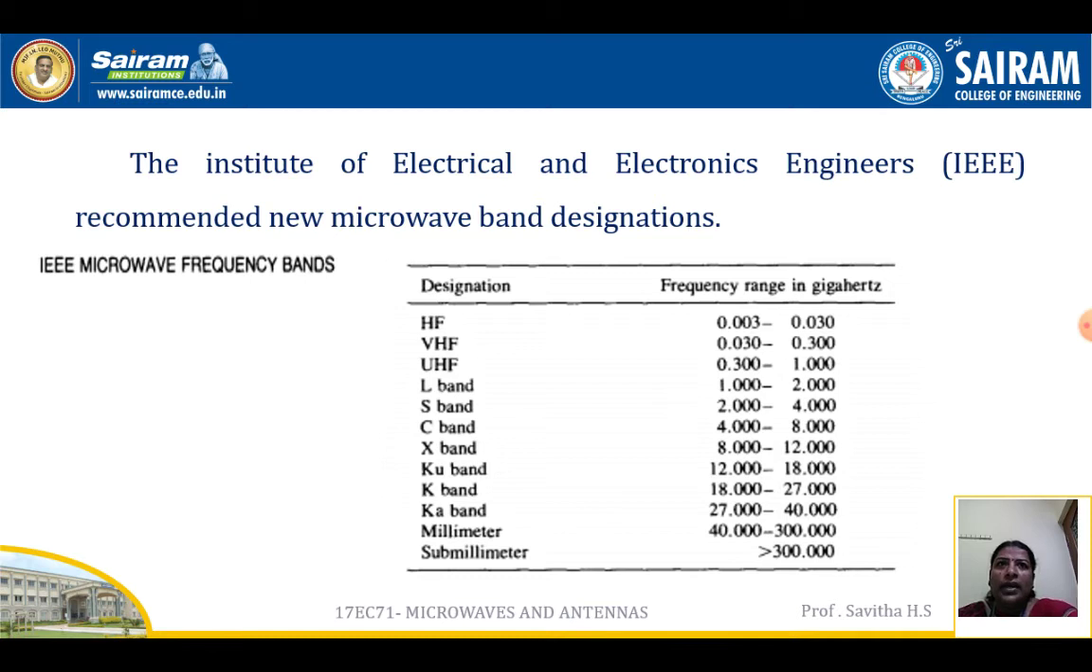So IEEE recommended new microwave band frequencies as shown in the table. So here is the frequency band designation and frequency range in gigahertz. The first one is HF, 0.0032 to 0.03, and VHF is 0.03 to 0.3, UHF 0.3 to 1, L band 1 to 2, S band 2 to 4, C band 4 to 8, X band 8 to 12, Ku band 12 to 18, K band 18 to 27, Ka band 27 to 40, millimeter is 40 to 300, and sub-millimeter is greater than 300.